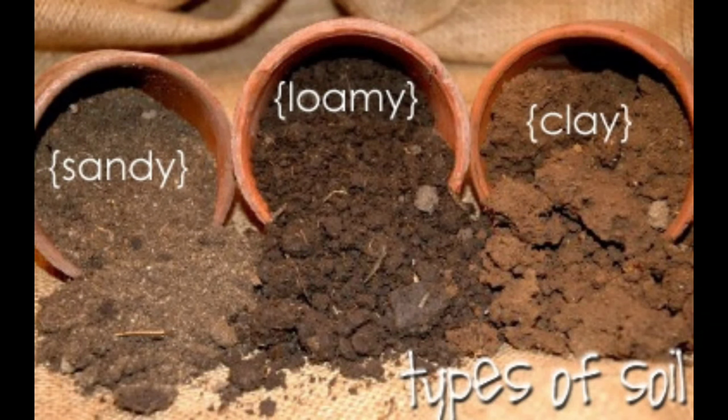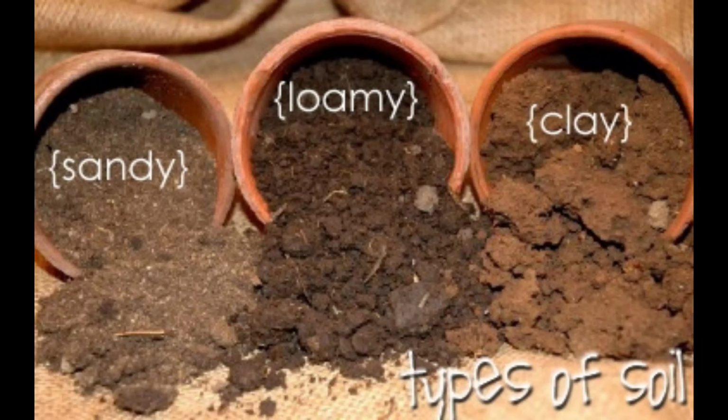So, on the basis of the size of the particles, we can conclude that if the soil contains greater proportion of big particles, then it is sandy soil. If the soil contains greater proportion of fine particles, then it is clay soil. If the soil contains about the same proportion of large and fine particles, then it is called loamy soil.